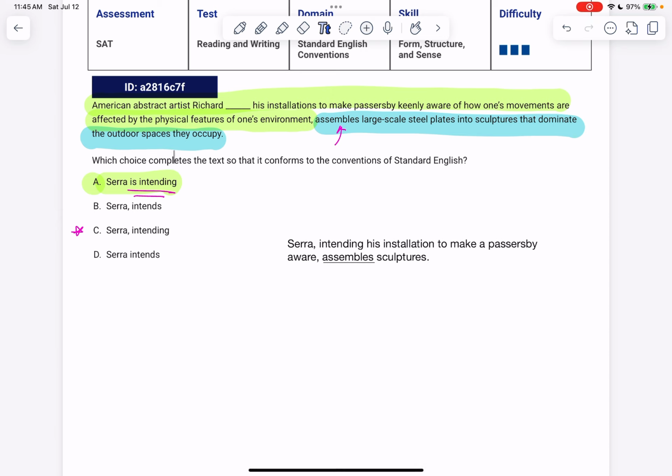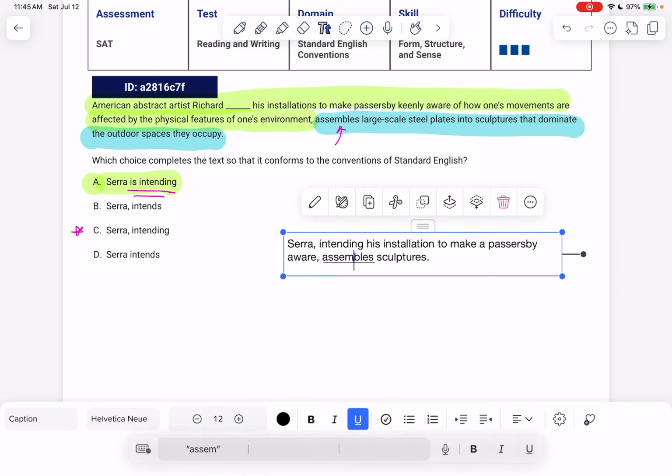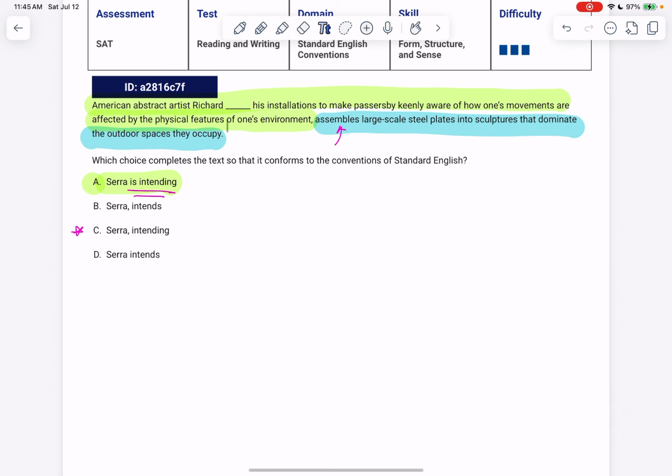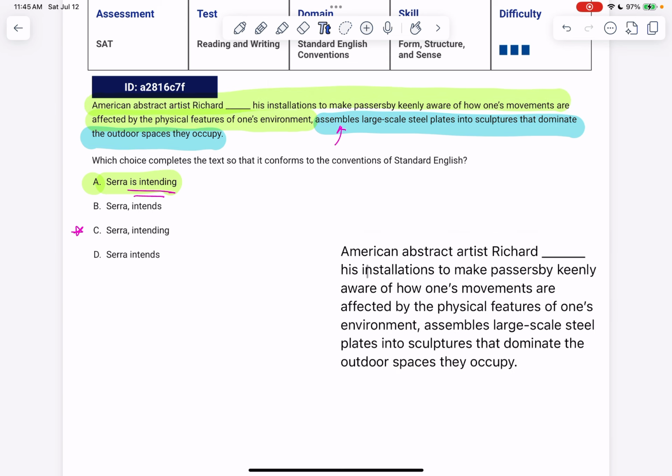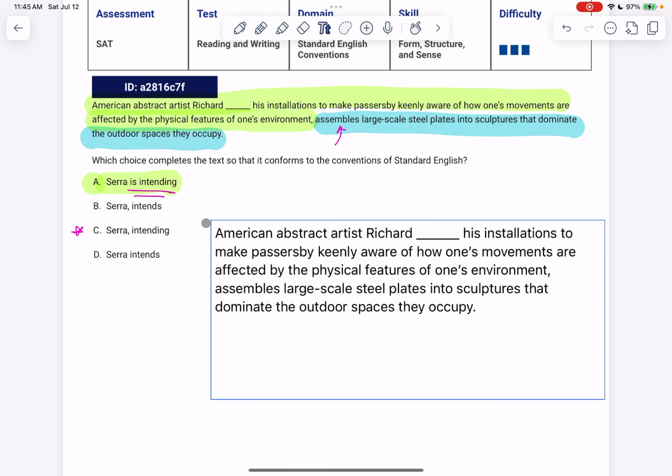So if we do intending here, is intending here, well, let me see if I can copy this. Let's get rid of this for a second. Now we can try putting it in the whole sentence. So, there we go.